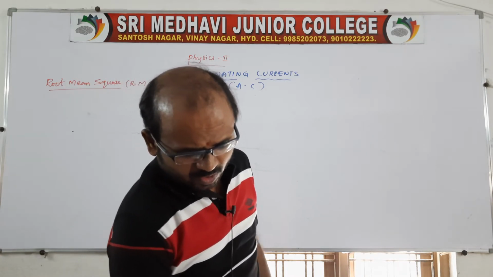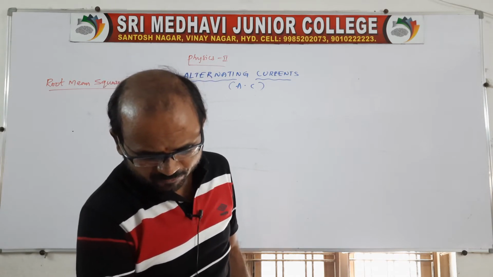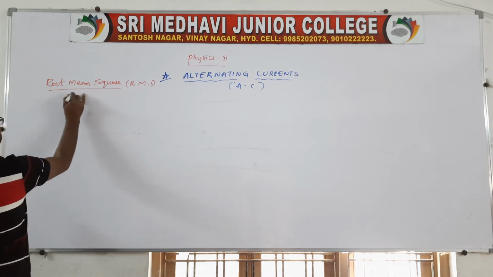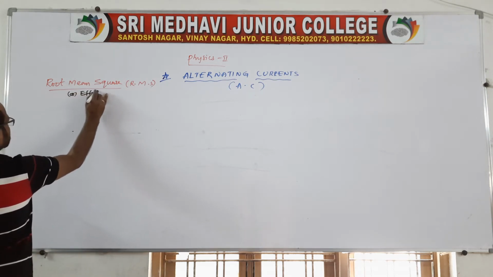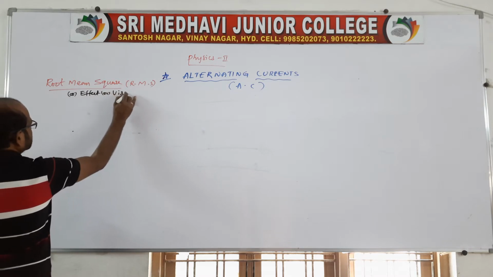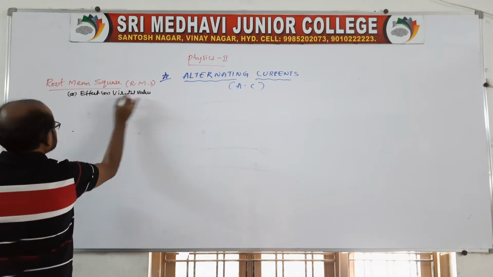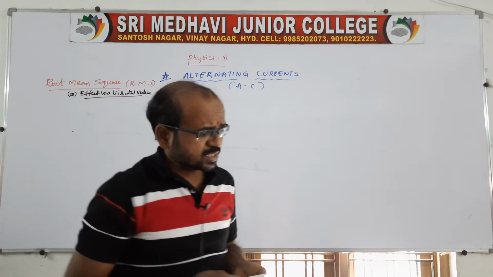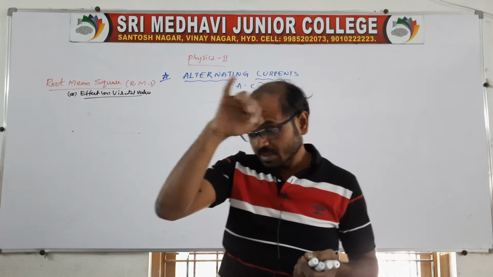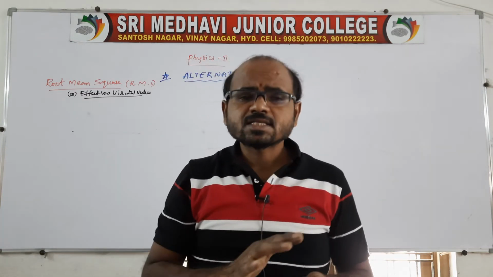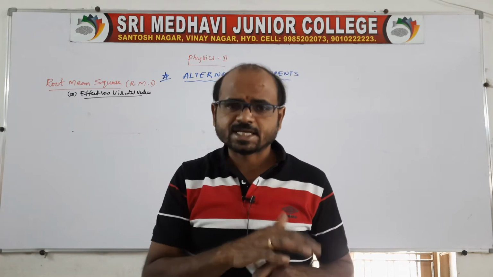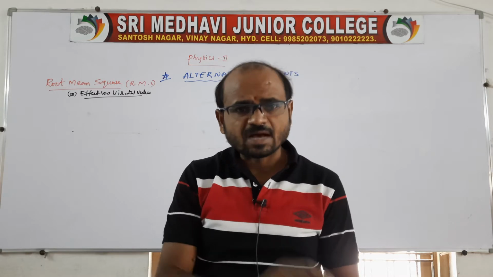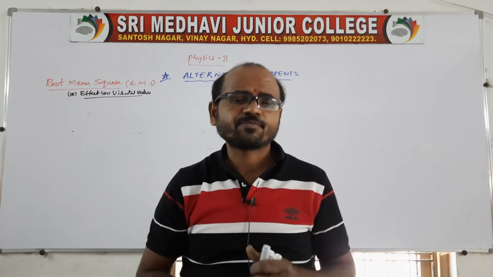That is RMS, or we can also call it the effective value, or virtual value of current. That is root mean square, RMS. Sir, what is RMS? This is very important. In the last class we discussed half cycles and full cycles. In that we get a positive half and a negative half. The average values we get for the positive half and negative half.